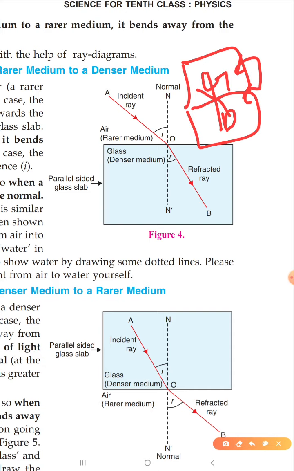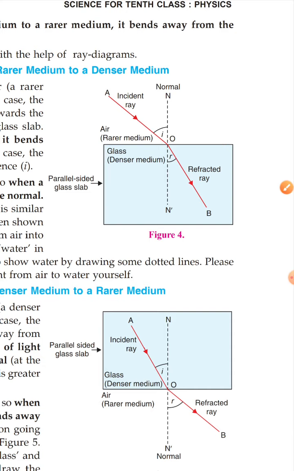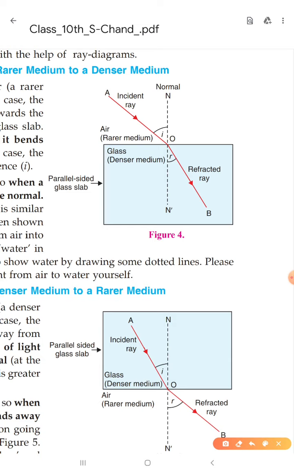Sorry, the speed of light in glass is more than the speed in diamond. So that's why we say that glass is a rarer medium and diamond is a denser medium. So it depends on the mediums, one is called rarer and another is called denser medium.